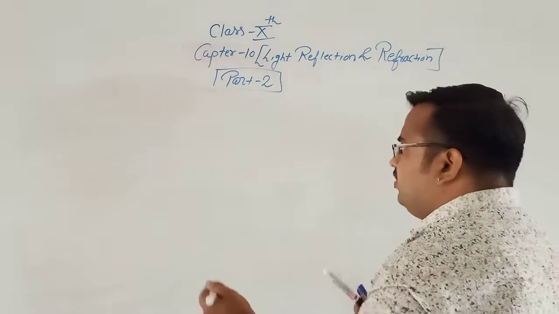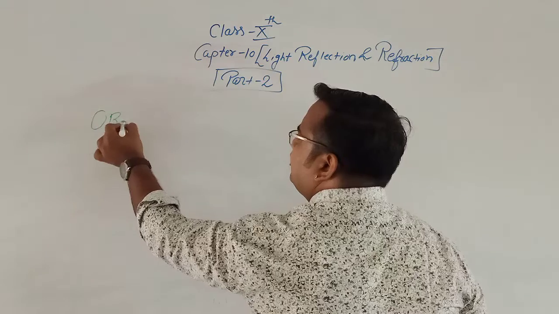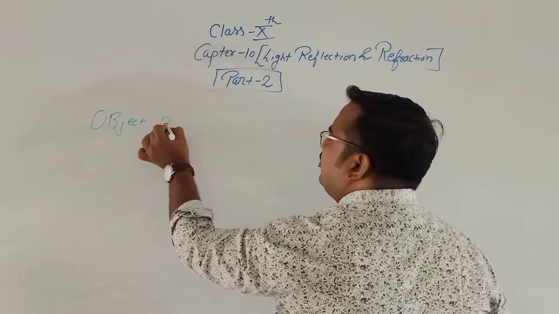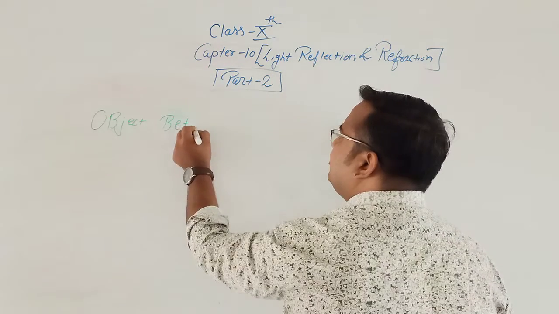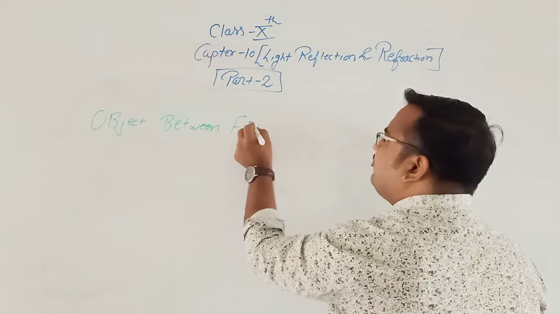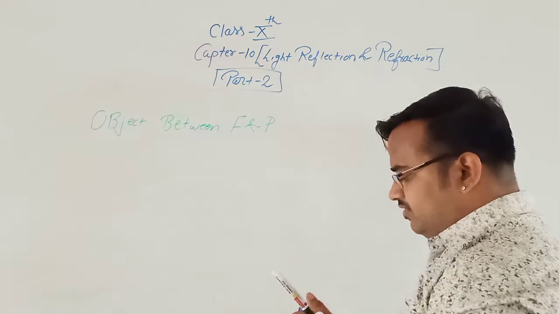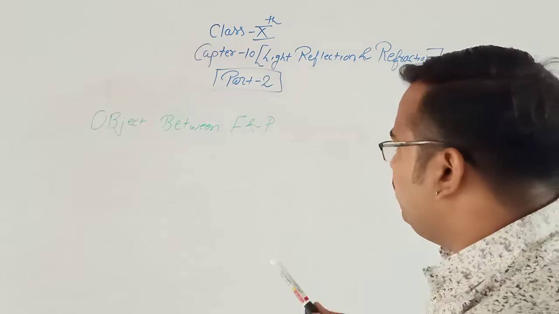Object between F and P. The object is between focus and pole.